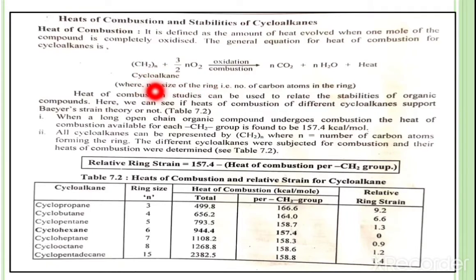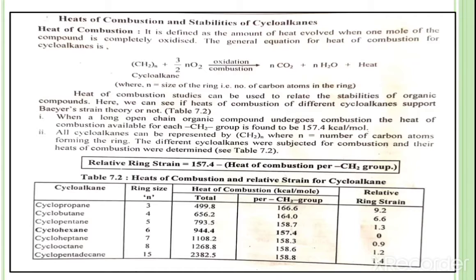Here, the general equation is shown below. The cycloalkane undergoes oxidation, that is combustion, where n is equal to the size of the ring, that is the number of carbon atoms of the ring. We get carbon dioxide and water plus heat. Now, the heat of combustion studies can be used to relate to the stability of organic compounds. That means from the heat of combustion, we can find out the stabilities of organic compounds.